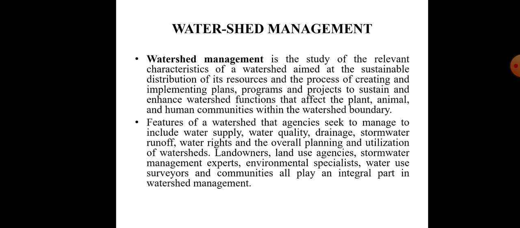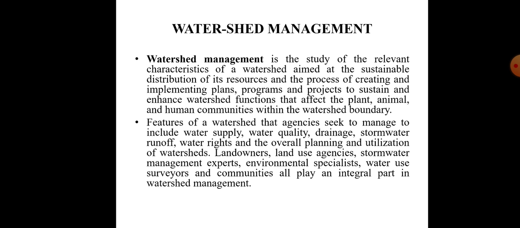Features of a watershed that agencies seek to manage include water supply, water quality, drainage, storm water, runoff, water rights, and the overall planning and utilization of the watershed. Landowners, land use agencies, storm water management experts, environmental specialists, water use surveyors and communities all play an integral part in watershed management.